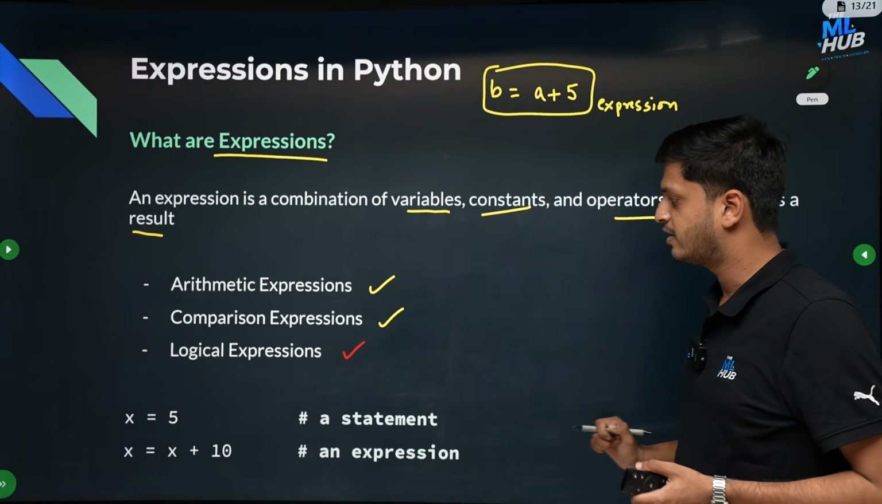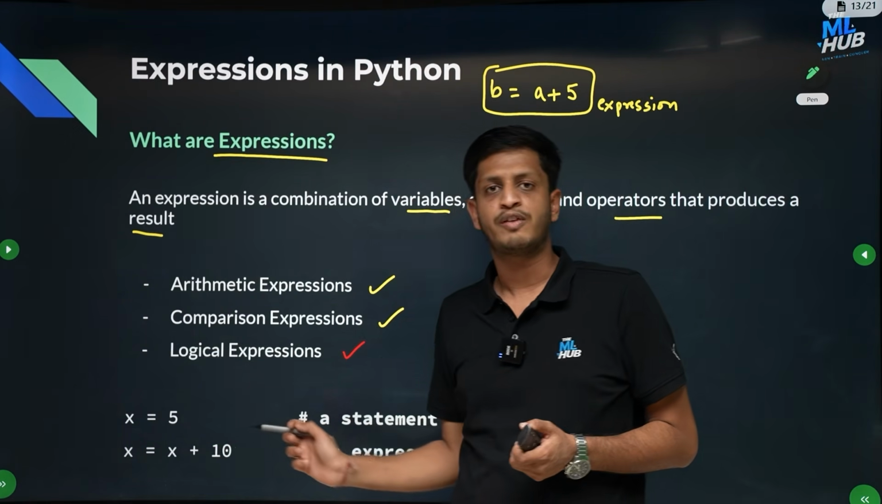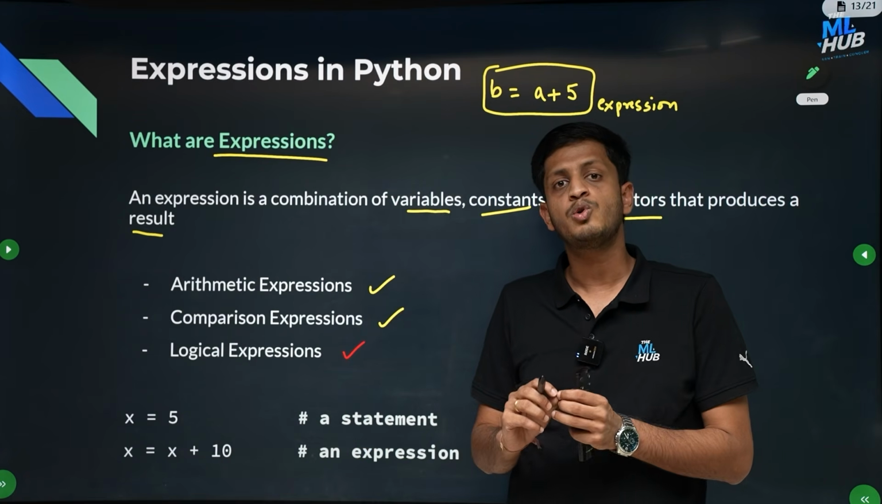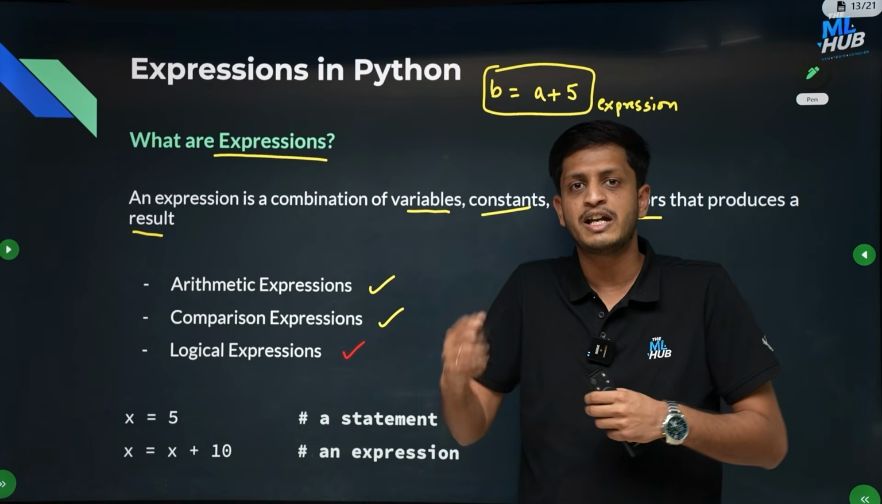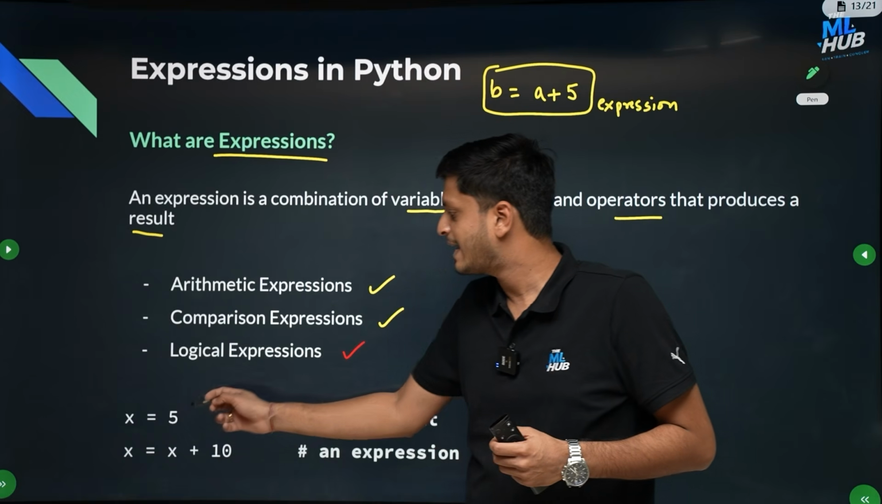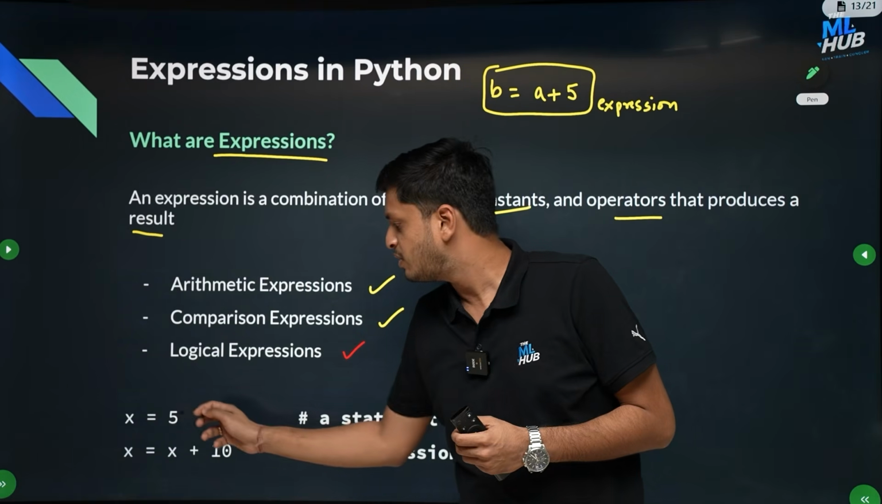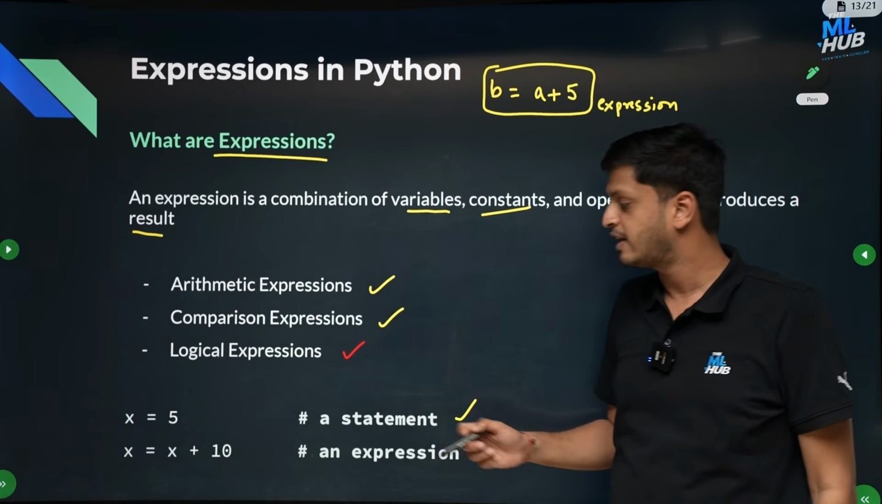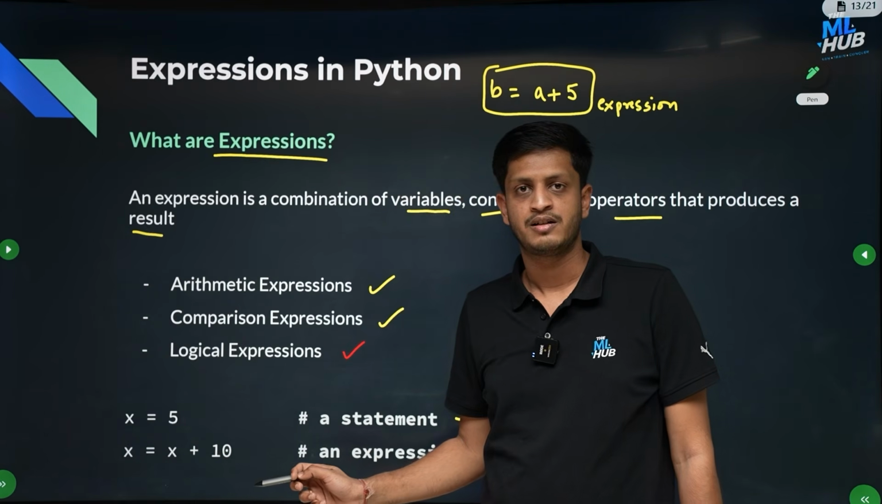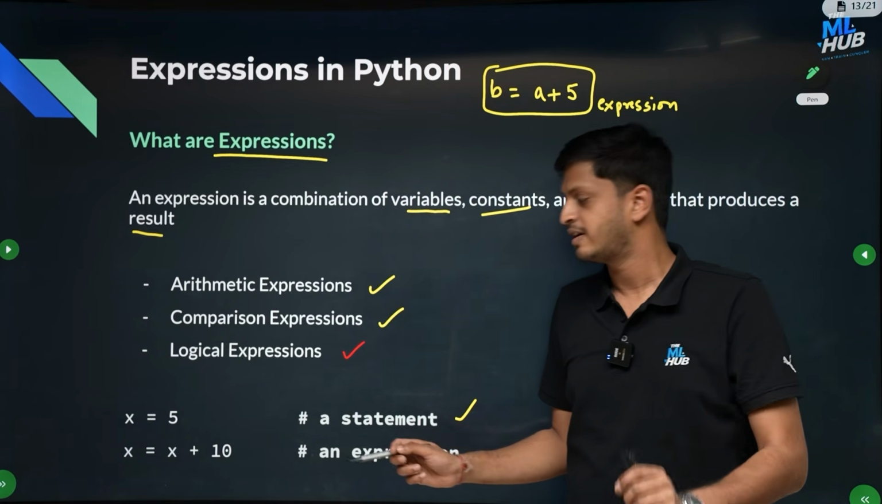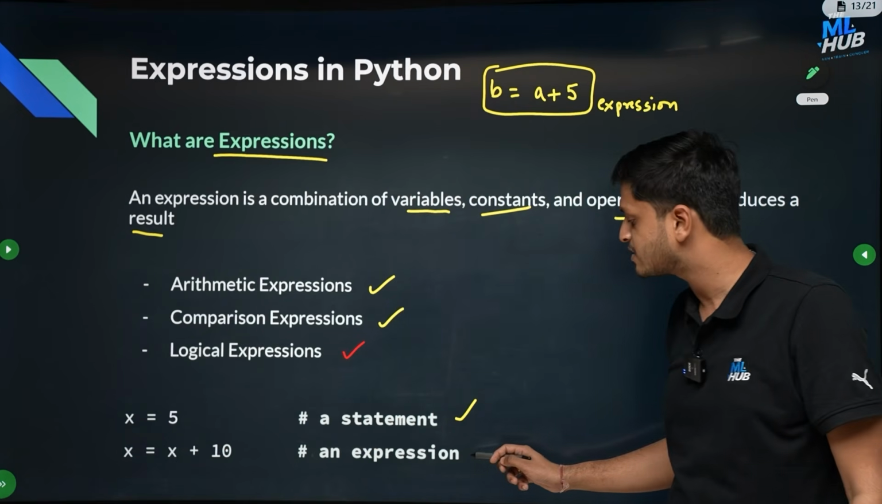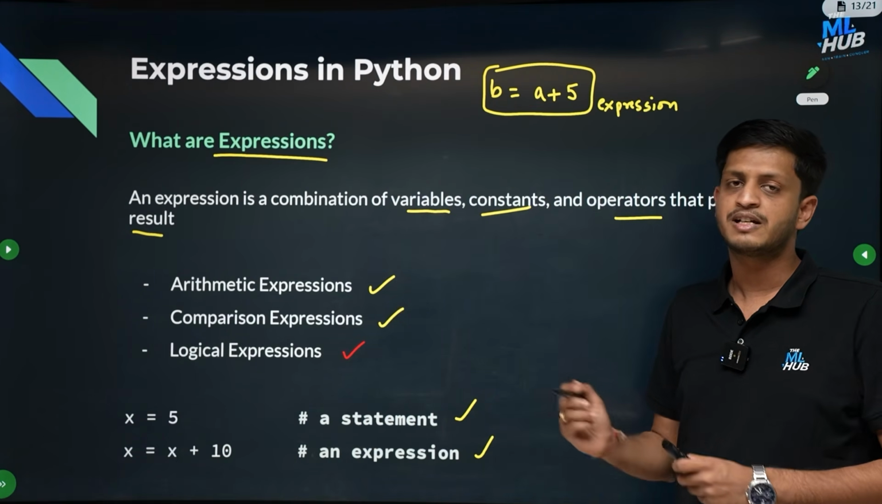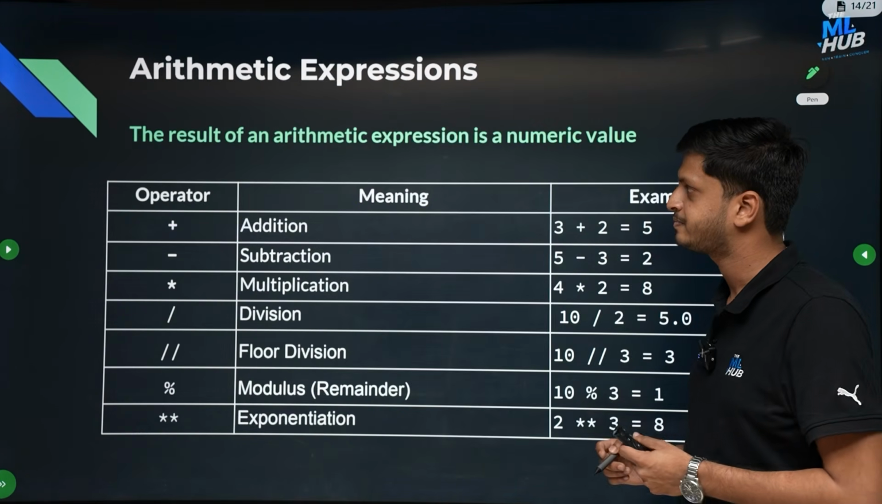And notice the difference here. If you just write x equal to 5, there is no operator involved. You are not performing any operation, you are just assigning 5 to x. So x equal to 5 is a statement. But if you perform some operation, like x equal to x plus 10, then x equal to x plus 10 becomes an expression. This is the difference between a statement and an expression.